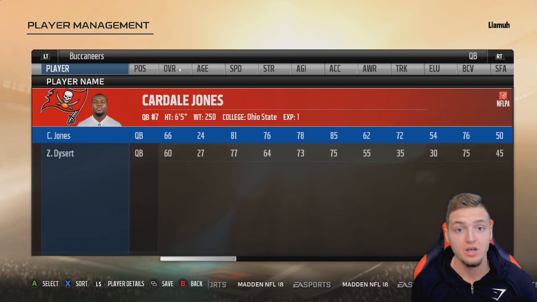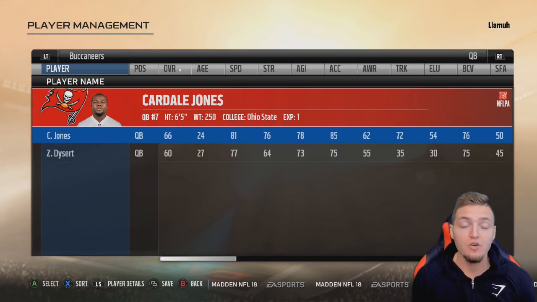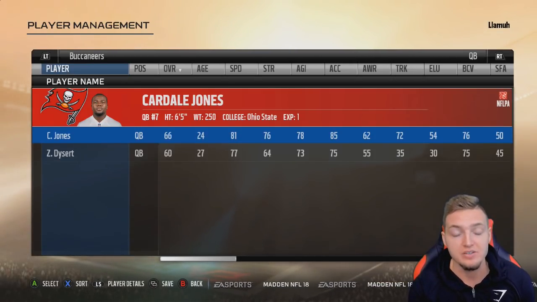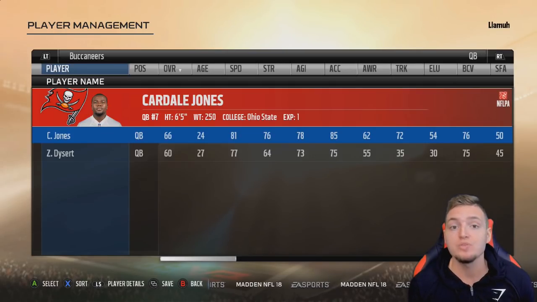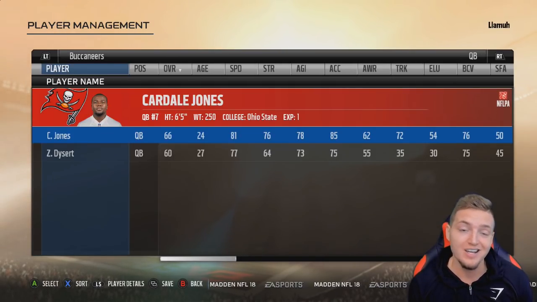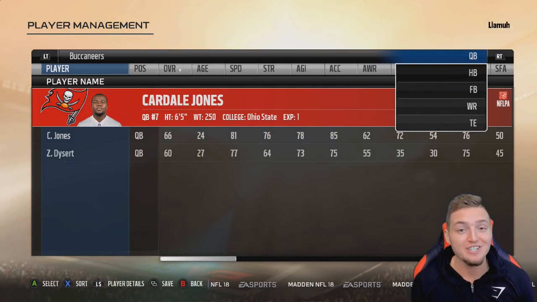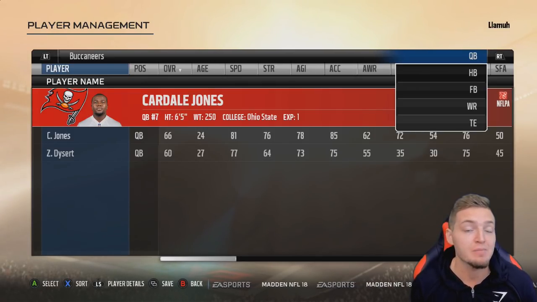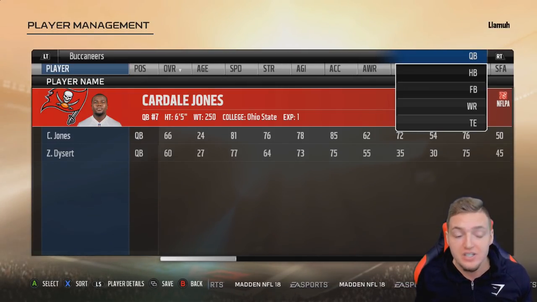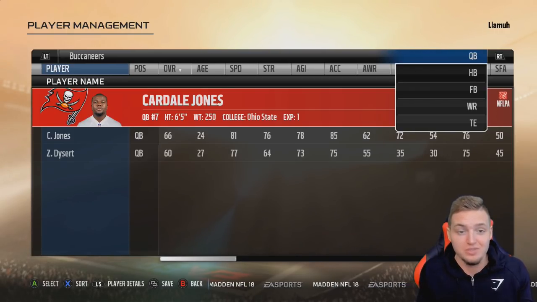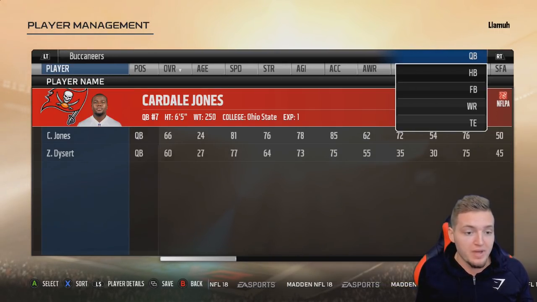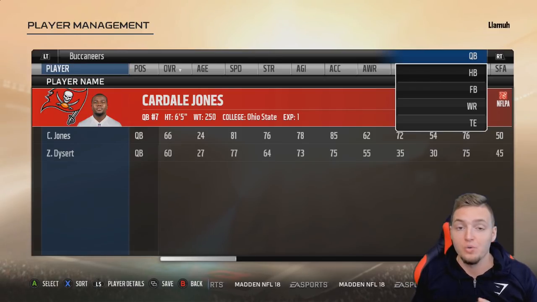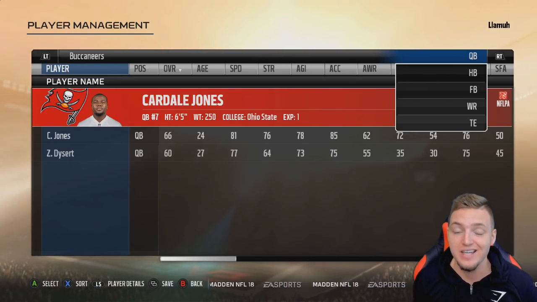But anyways, let's go over the rosters. First of all, looking over the Ohio State roster, which is going to be represented by the Tampa Bay Buccaneers. Quarterback position, their lone starter is Cardale Jones. Not too great, 66 overall, so that is going to be a downfall for the Ohio State team. But as you've seen in the past episodes of this series, the quarterback position doesn't really mean everything because we've had quarterbacks with awful overalls end up winning. So we'll have to see if it actually is the case in today's episode.